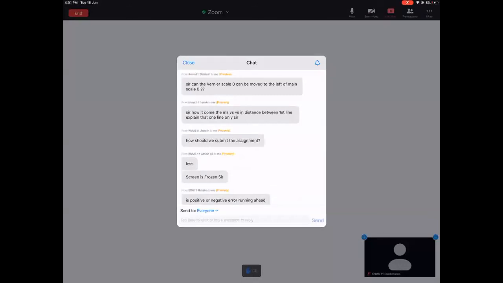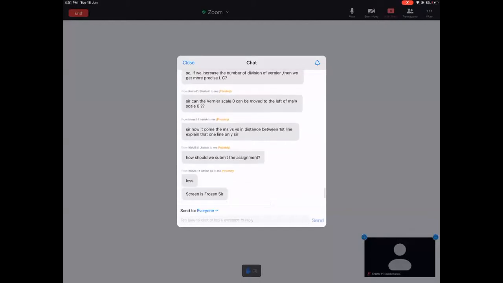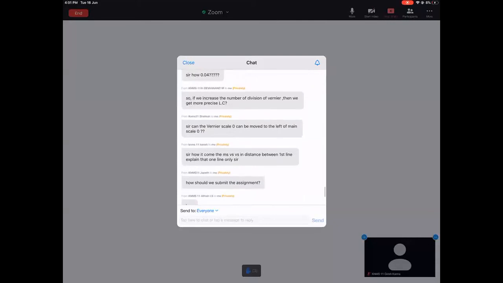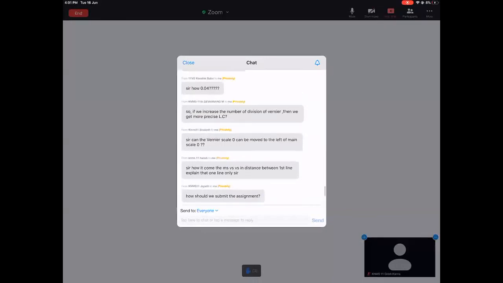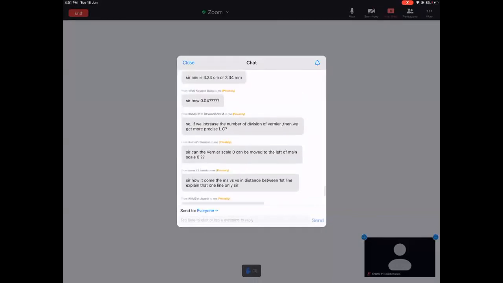How to come the main scale versus vernier scale in distance between? Sir, can the vernier scale zero be moved to the left of the main scale zero? Yeah, it can be moved. If we increase the number of divisions of the vernier, then we get more precise. Yes, absolutely.